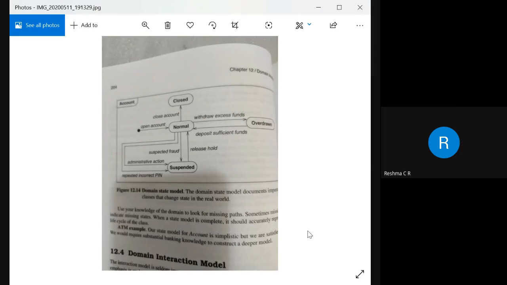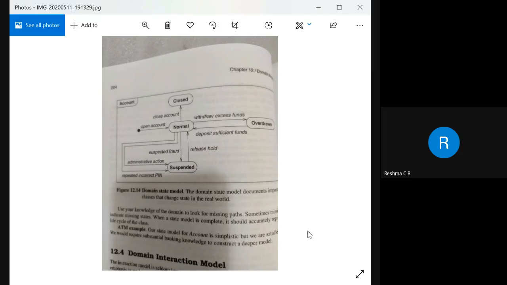So here, after opening an account, the initial state is opening an account. From the open account, it will move to the normal state. When it comes to the normal state, you can see that after some particular days the customer can close the account. If he insists on closing the account, then it will move to the closed state.